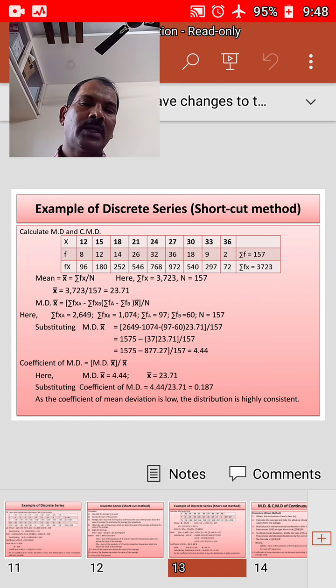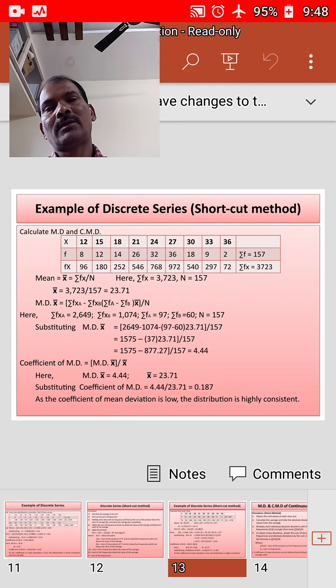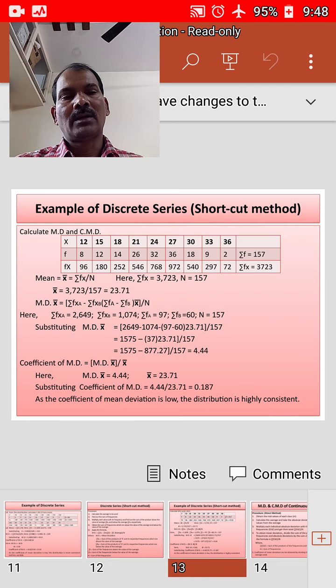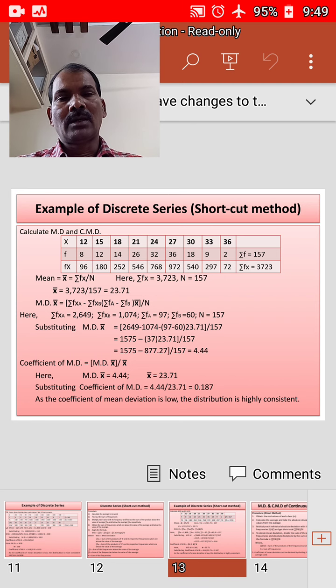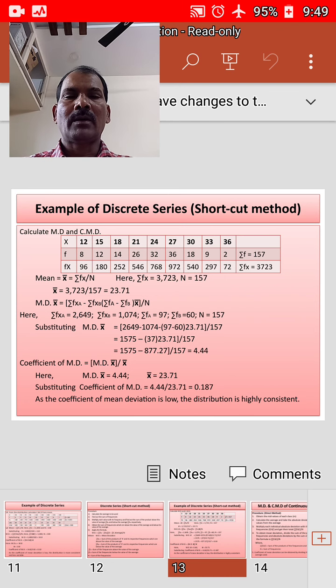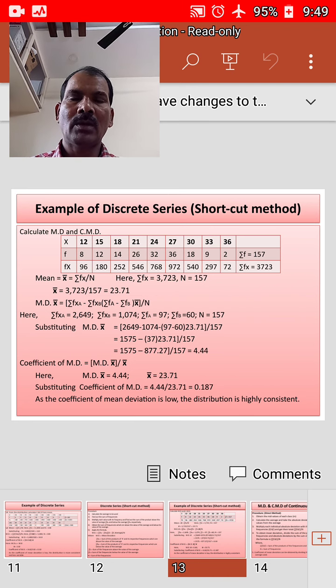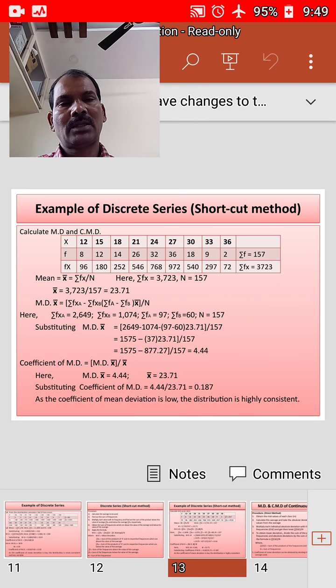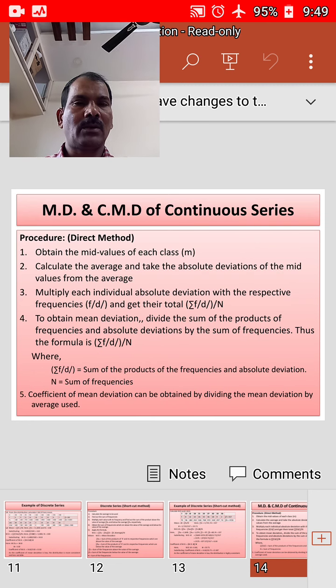As the coefficient of mean deviation is low, the distribution is highly consistent. We can conclude with this result. The coefficient of mean deviation is very less, and with that we conclude the distribution is low variant. Deviation is low, that is, variation is low, and the distribution is highly consistent. We can conclude with this.